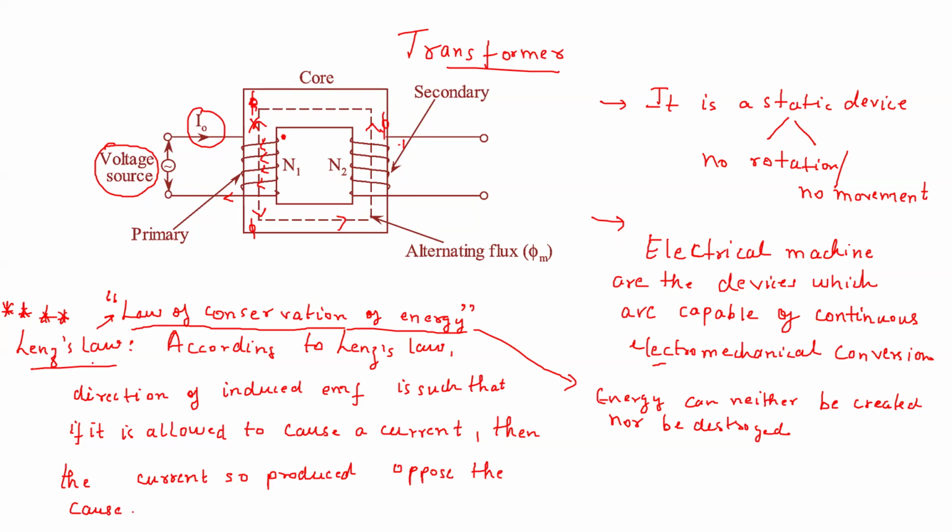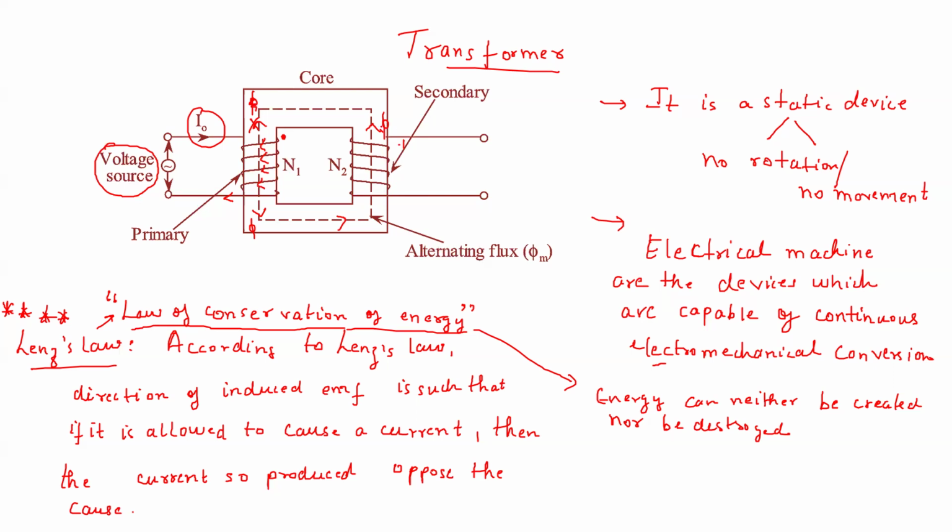So Lenz's law is saying that the EMF in the secondary winding will be induced in such a way that if the current is allowed to flow in the secondary winding for that EMF induced, then it will oppose the cause. So what was the cause? The cause for the EMF induced in the secondary winding was this flux.